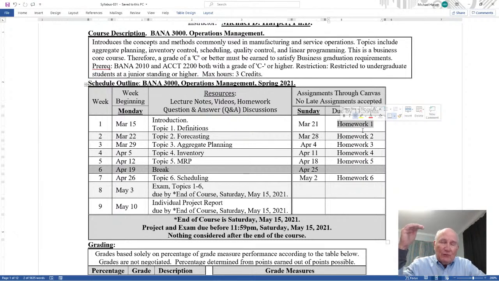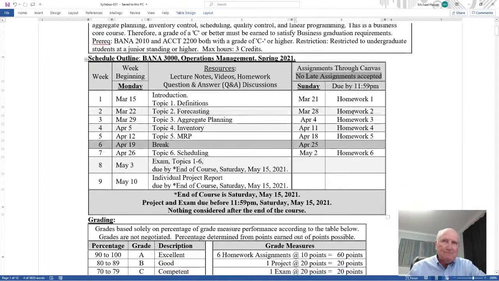Submit them through Canvas because it's easier to grade, and you'll have all the answers right there. It's much easier and more efficient. But if you can't, then go ahead and get them to me somehow. As long as I get them, date and time stamped, on or before the due date and time, then I'll accept them. If they're after that, I will not accept them. So the no late assignments policy is fairly strict.